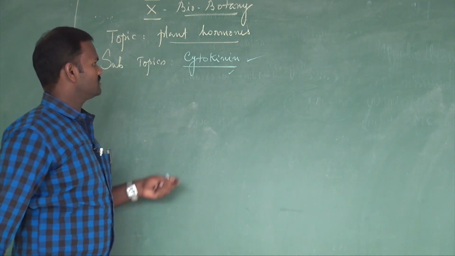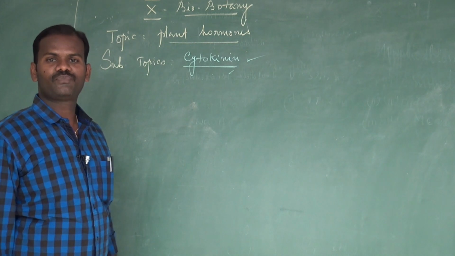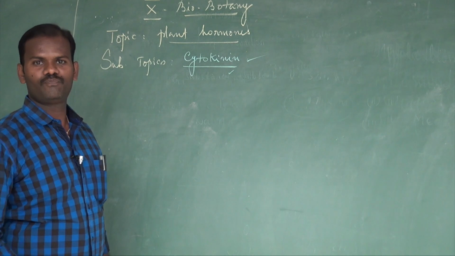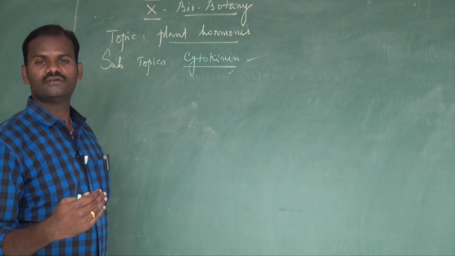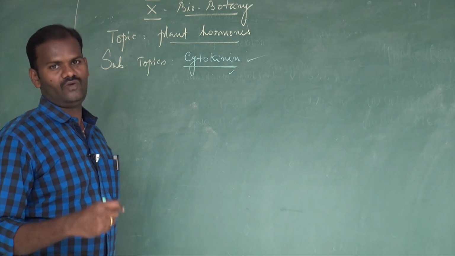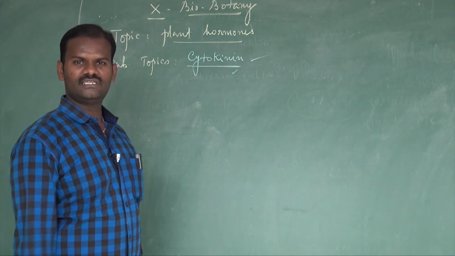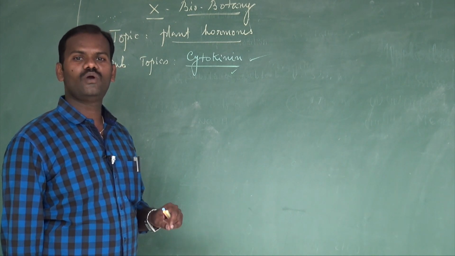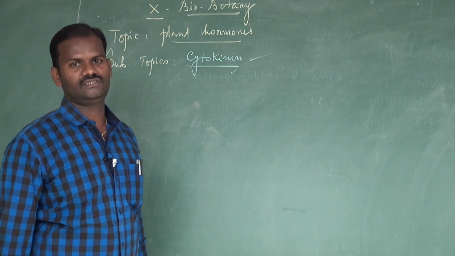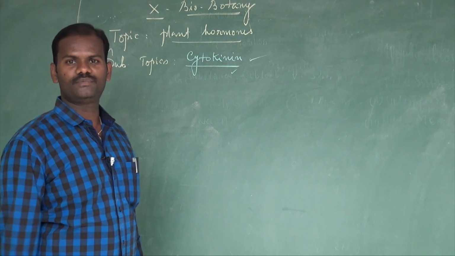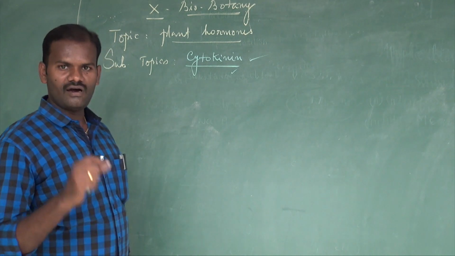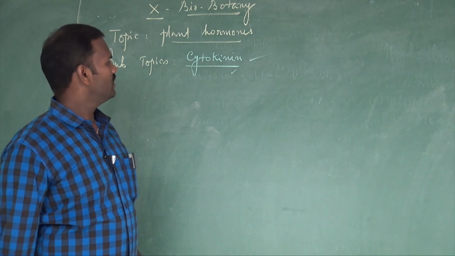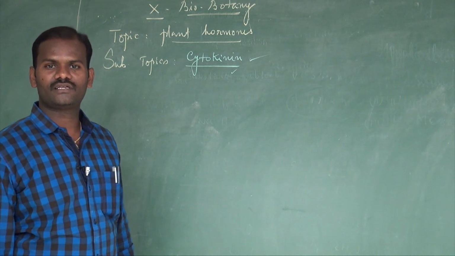In the previous class we already discussed auxins. Where are auxins synthesized? Auxins are synthesized in the tip of the root and shoot and in the leaf, and from there migrate downwards to the zone of elongation. How to prove where auxins are synthesized? It was demonstrated by Bent, by conducting an experiment using the Avena coleoptile test, called the Bent experiment. Using the tip of the coleoptile, he proved that auxins are synthesized in the tip of the root, shoot and leaf. We already discussed the physiological effect of auxins.